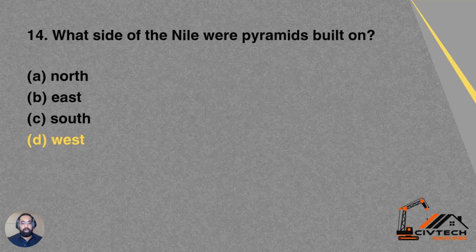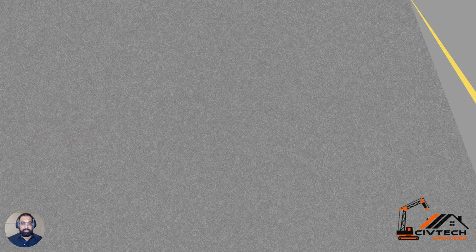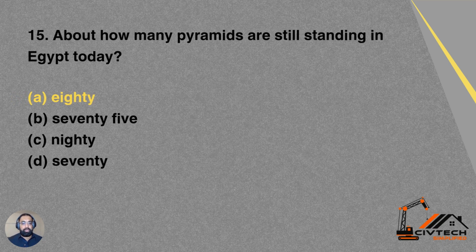Question 14. What side of the Nile were the pyramids built on? You know, there is a river Nile in Egypt, and on the western side of the river Nile, the pyramids have been built. A is north, B is east, C is south, and D is west. So D is the correct answer. The side of the Nile where the pyramids were built is west.